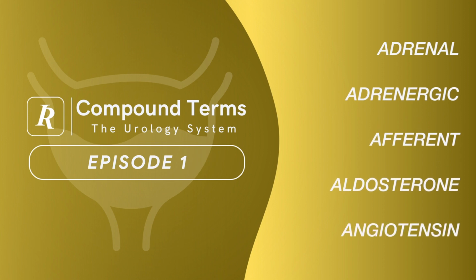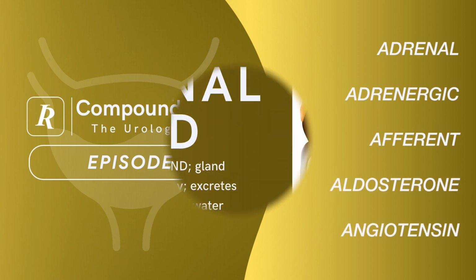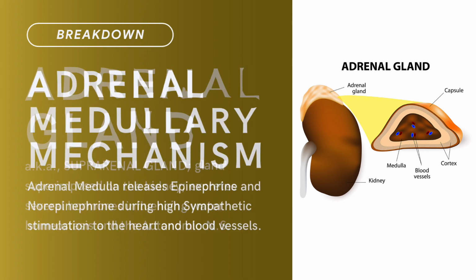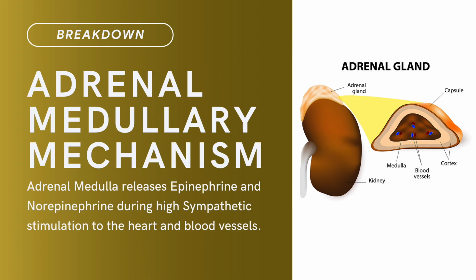Welcome back to Compound Terms Urology Series. Compound term: adrenal gland. Brief definition: also known as suprarenal gland. Gland superimposed on the kidney. Excretes several hormones influencing water homeostasis and the autonomic nervous system. Related term: adrenal medullary mechanism. Brief definition: adrenal medulla releases epinephrine and norepinephrine during high sympathetic stimulation to the heart and blood vessels.